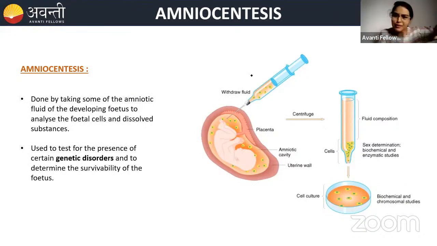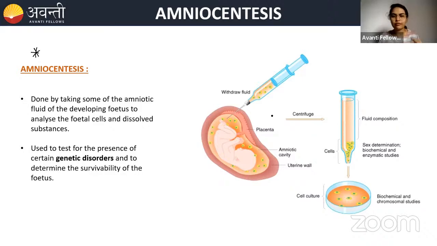Now we are coming to the very important part. All of this part which I have talked about now, if you read NCERT, you will understand it. But from now, what we are reading is a very important concept, and especially amniocentesis is the one which has been frequently asked in the NEET questions. So what is amniocentesis, beta? You see, there's a pregnant woman, and the doctor wants to check the health of the baby or if there are any genetic diseases or disorders.